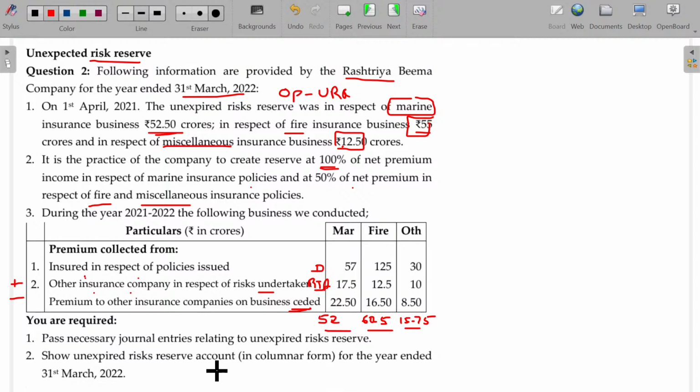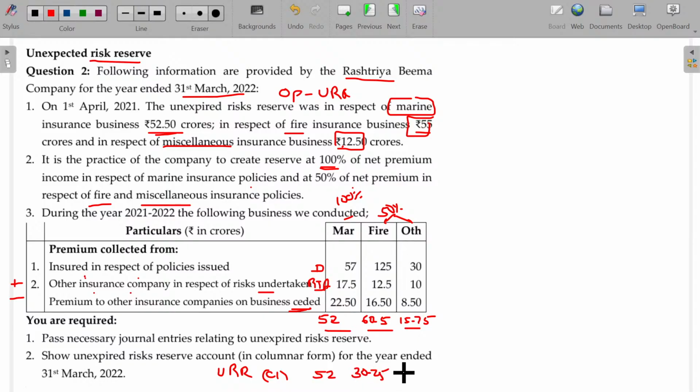Now, what about the URR to be created? Marine is 100%, and for the rest of the two, you have to create 50% each. For marine, 100% of 52 is 52, the closing URR. For fire, 60.5, 50% on this being 30.25.